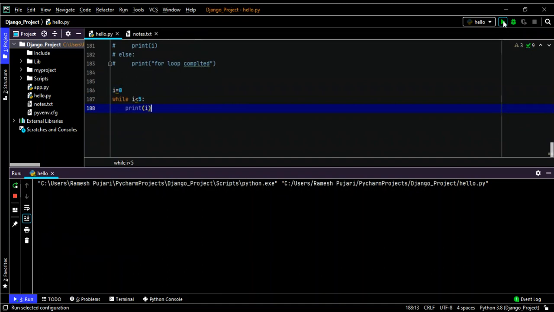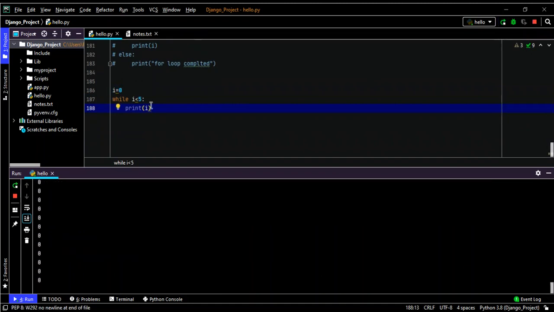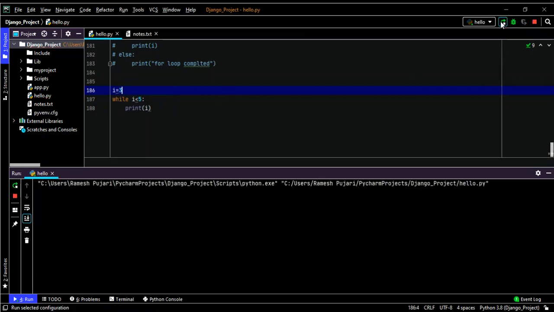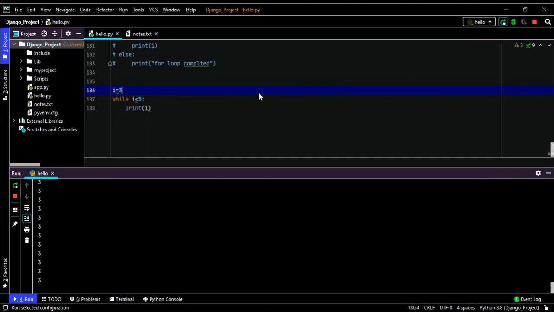I'm printing it and it keeps going because the condition never changes, so I will stop here.